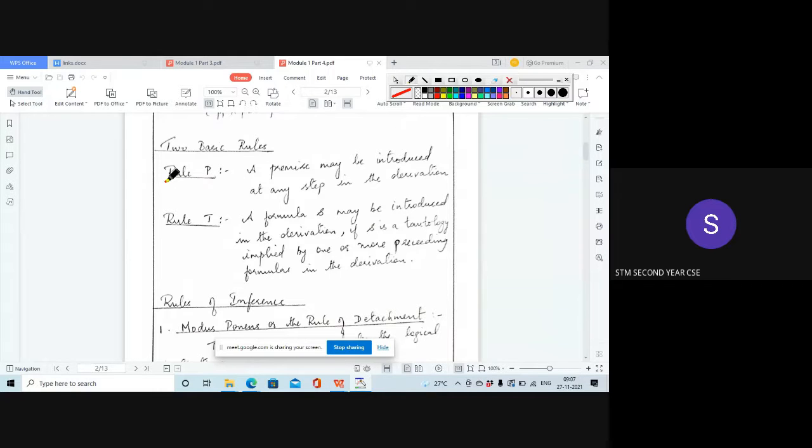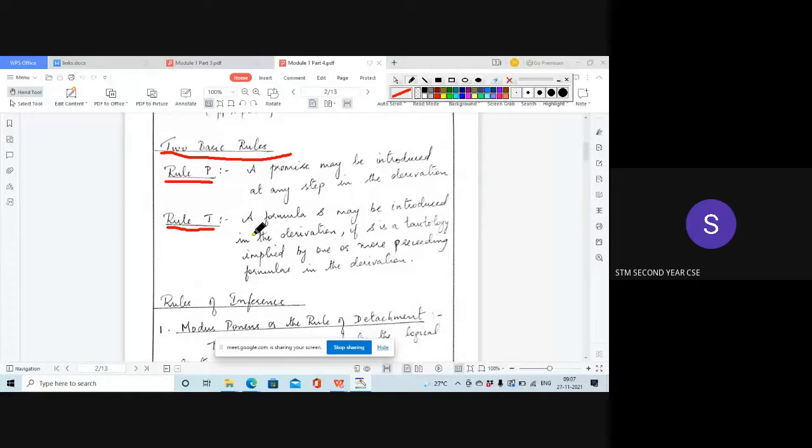Rule P. We have two basic rules. One is Rule P, and it says that a premise may be introduced at any step in the derivation process. Next, another rule is Rule T. The second rule is Rule T. These two are the basic rules in the reasoning process to prove whether a given argument is valid or not. You will understand it when we come to the derivation process.